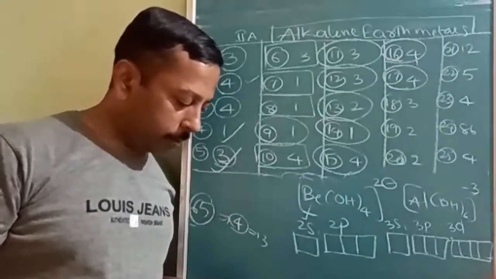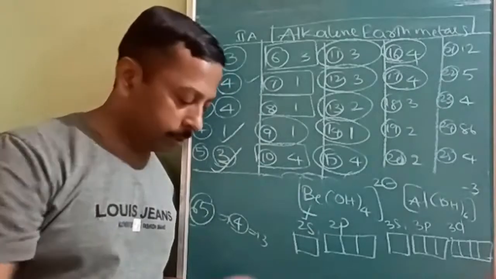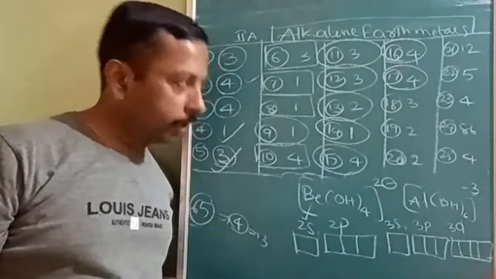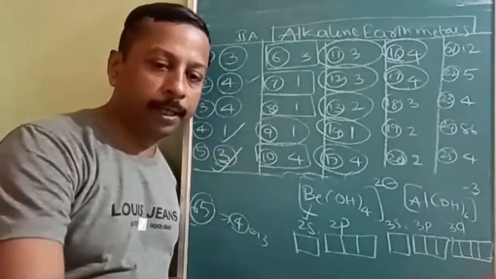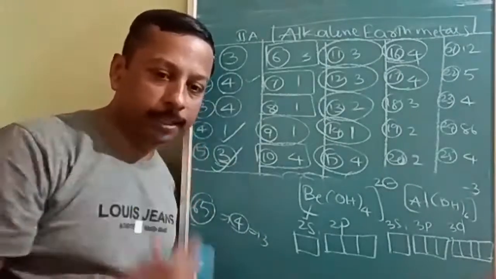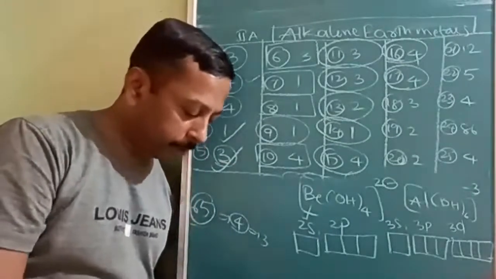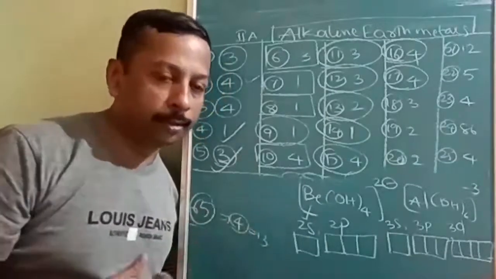The salt which is used as a purgative. What is purgative? Who will tell? Purgative means cleaning. Purgative means cleansing action, cleansing action of the bowels.